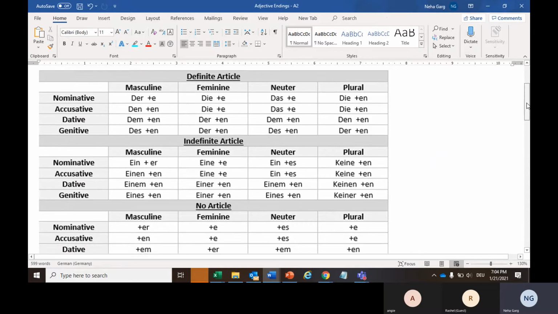So there are three ways, 1, 2, and 3, of adding an ending to the adjective.